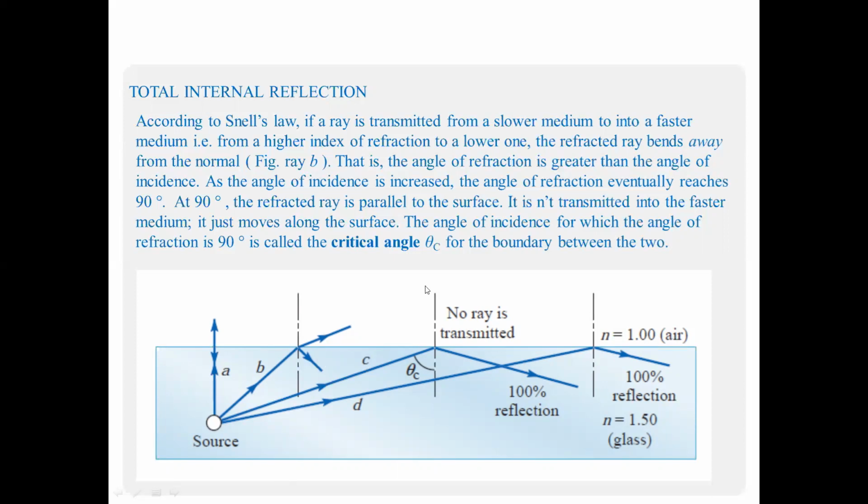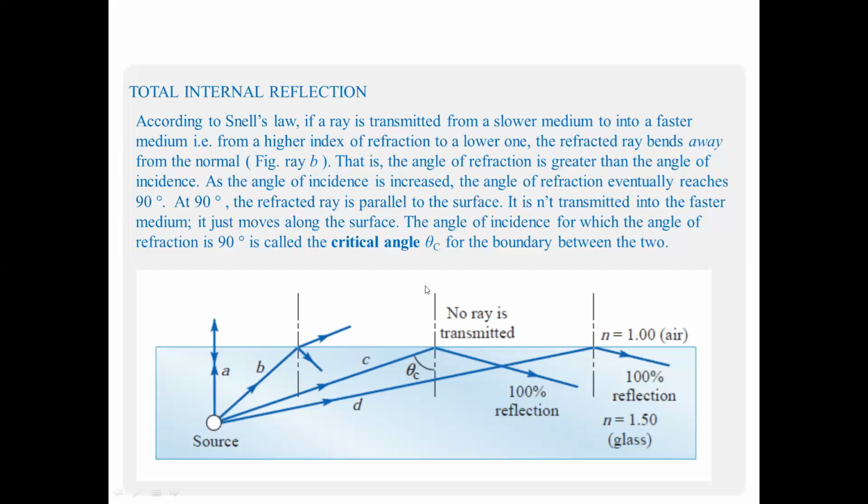As the angle of incidence is increased, the angle of refraction eventually reaches 90°. At 90°, the refracted ray is parallel to the surface. It isn't transmitted into the faster medium; it just moves along the surface. The angle of incidence for which the angle of refraction is 90° is called the critical angle, denoted by theta c.